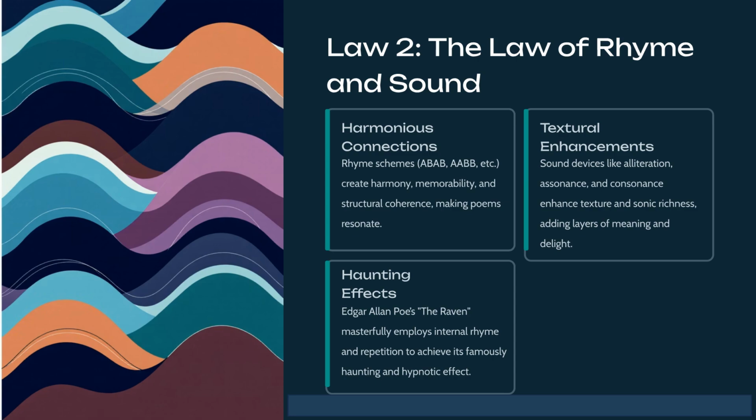Law 2 is the law of rhyme and sound. Rhyme schemes create harmony and coherence. Sound devices like alliteration enhance texture and sonic richness. Poe's The Raven is a great example of using sound devices for a haunting effect.